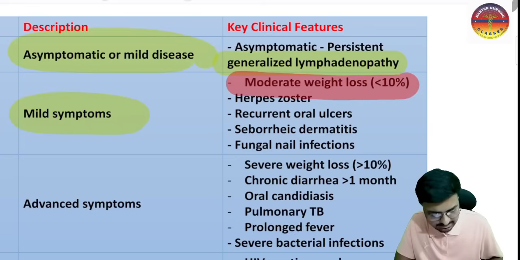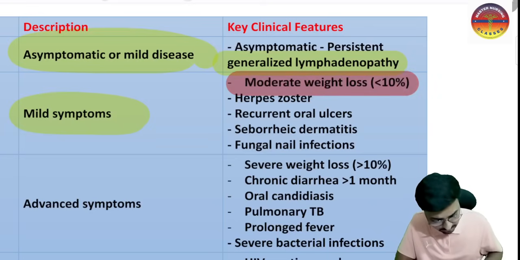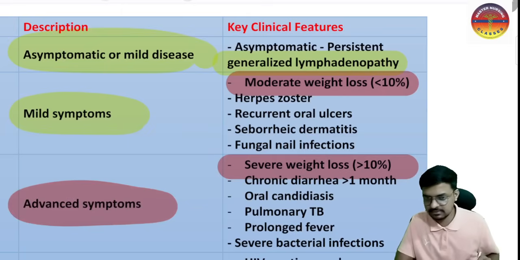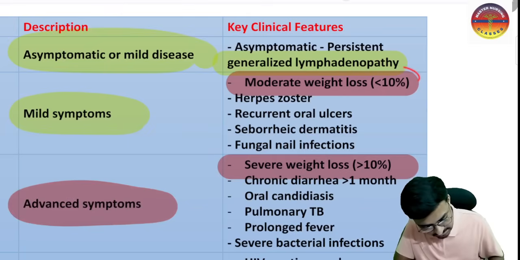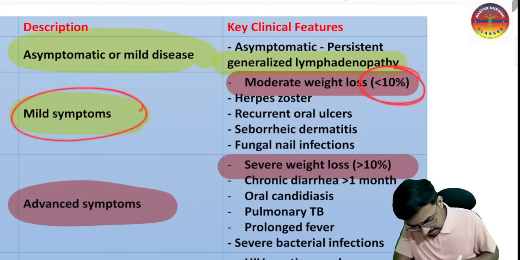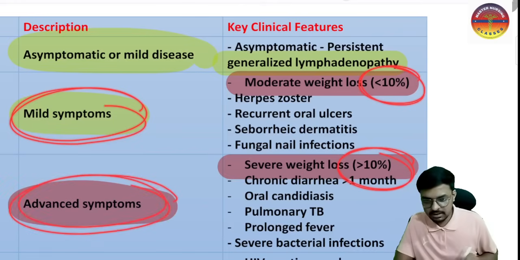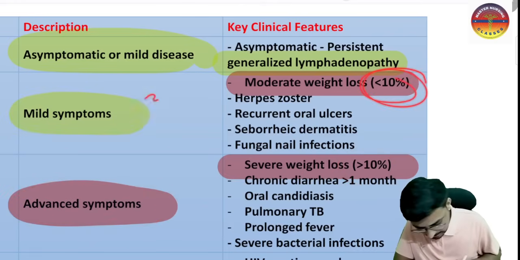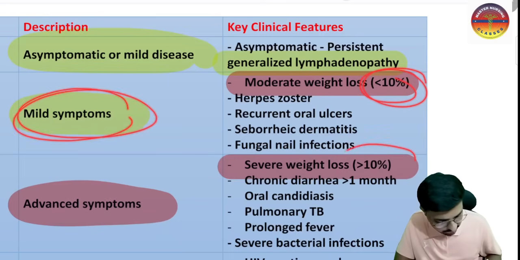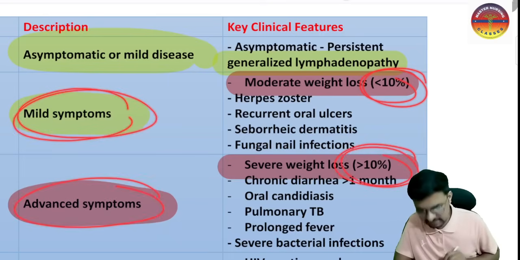weight loss, that is less than 10%. But if more than 10% weight loss is happening, that is the third stage, the advanced stage. Remember, weight loss of less than 10% is the mild symptoms, and more than 10% weight loss is the advanced symptoms. Less than 10% weight loss is the second stage, more than 10% is the third stage.